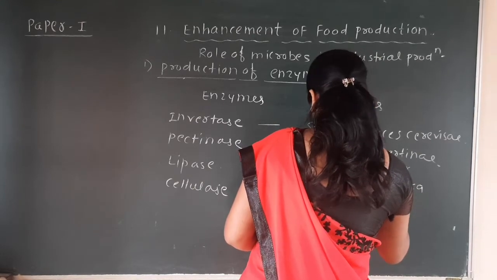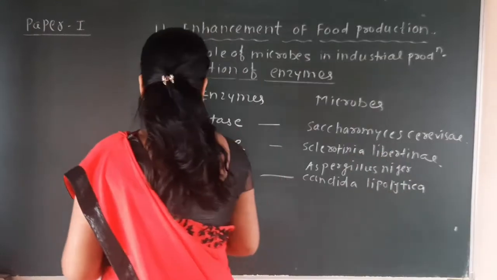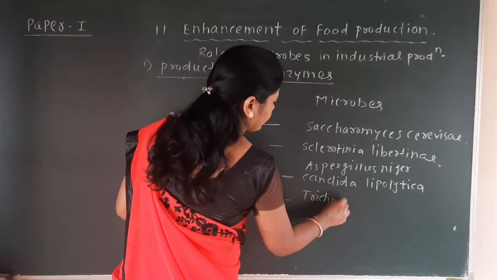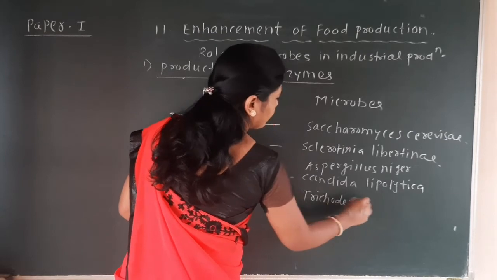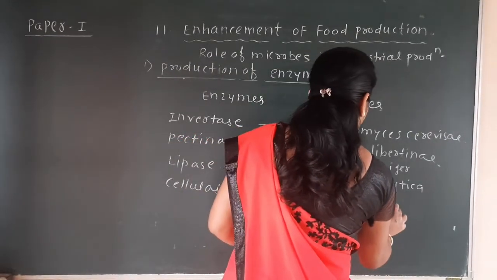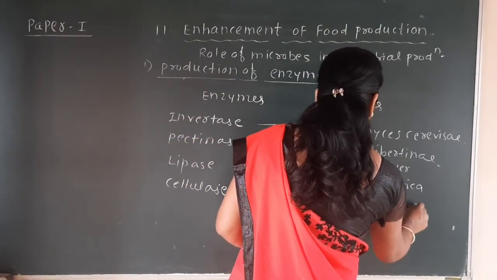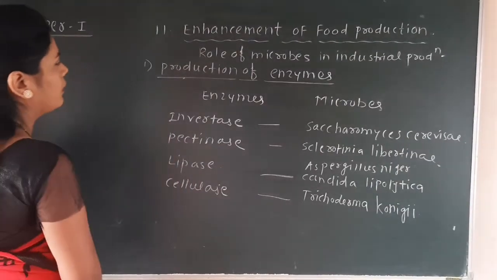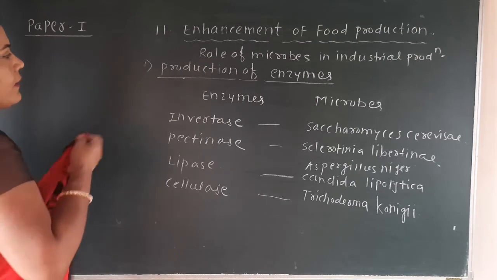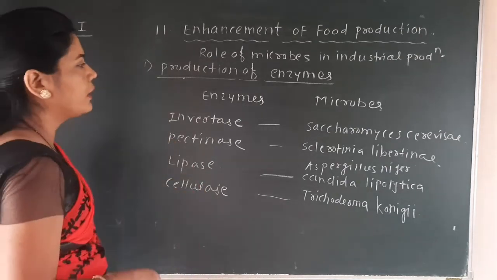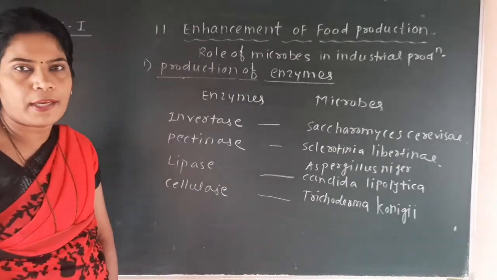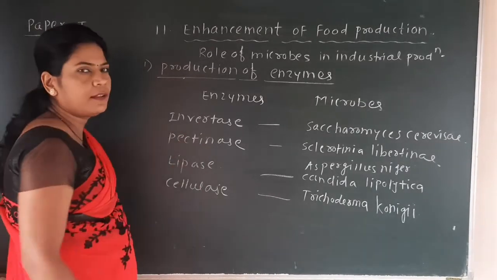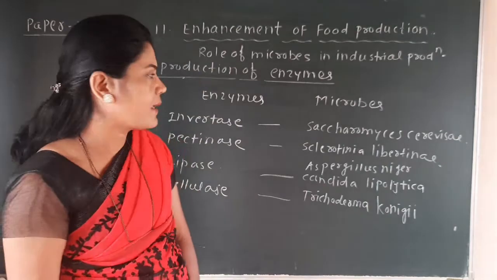Lipase by Candida lipolytica. And cellulase is produced by Trichoderma. Okay, so here are the enzymes, and here we have given the list of microbes: invertase, pectinase, lipase, and cellulase. These are the names of enzymes.